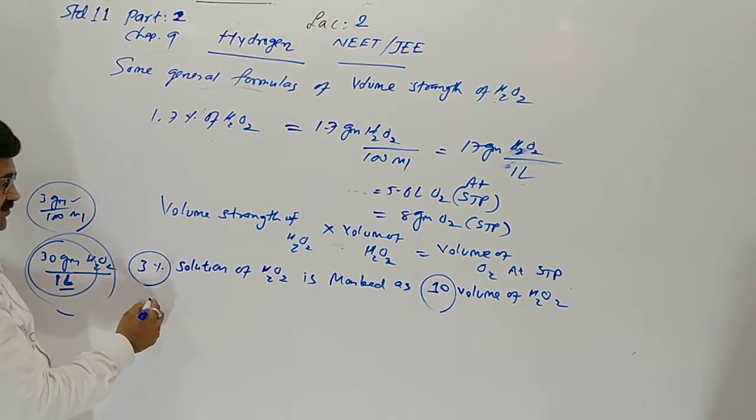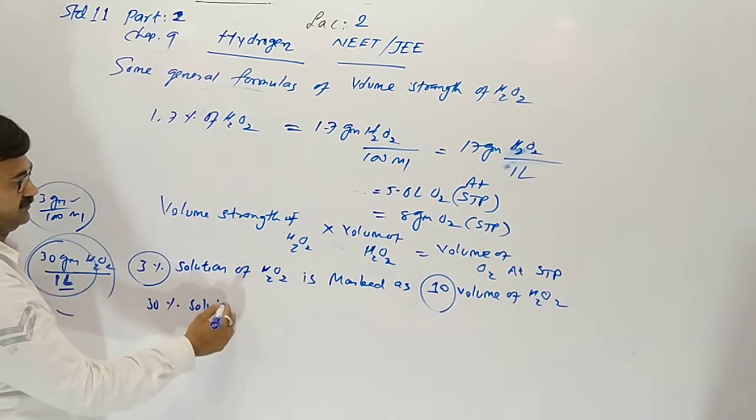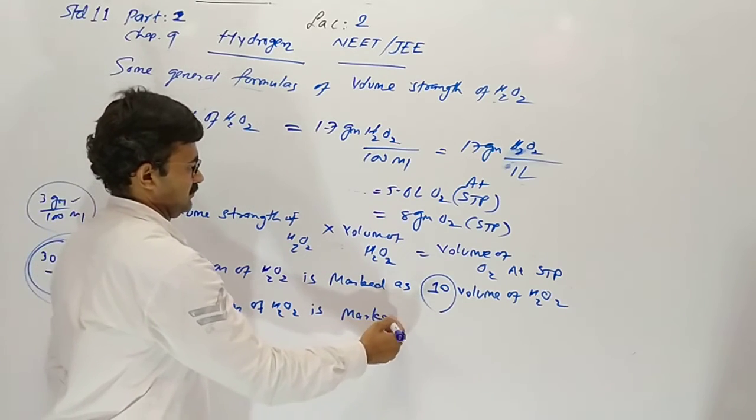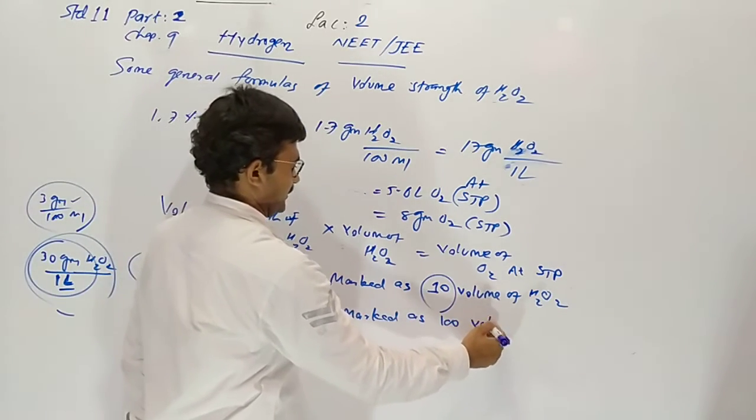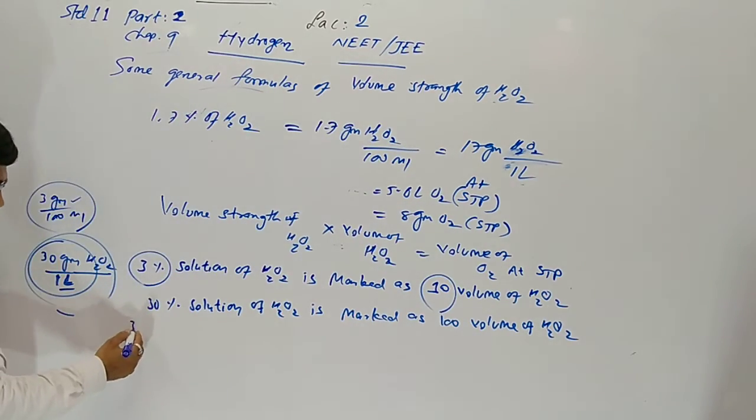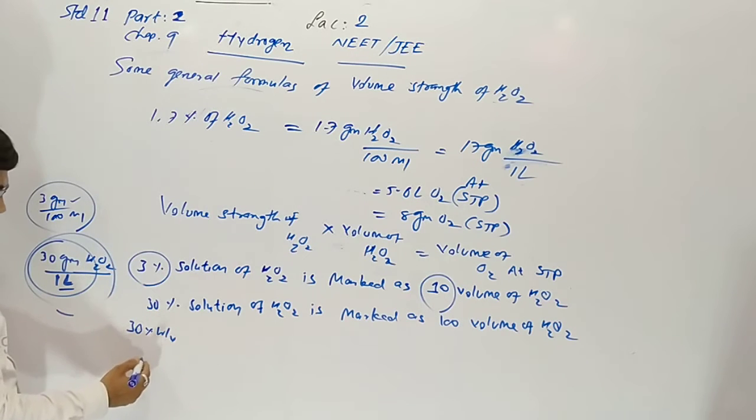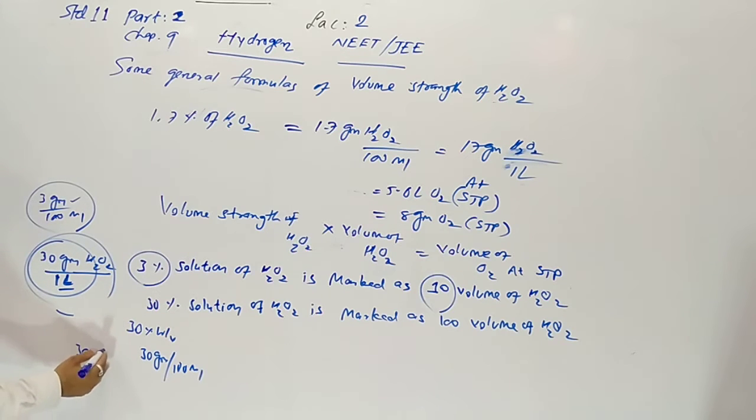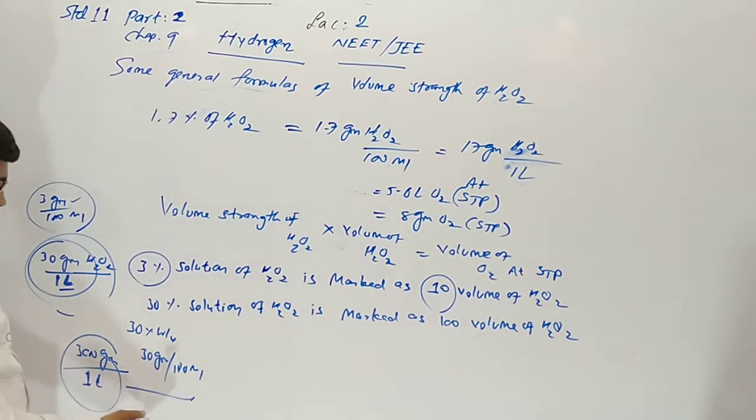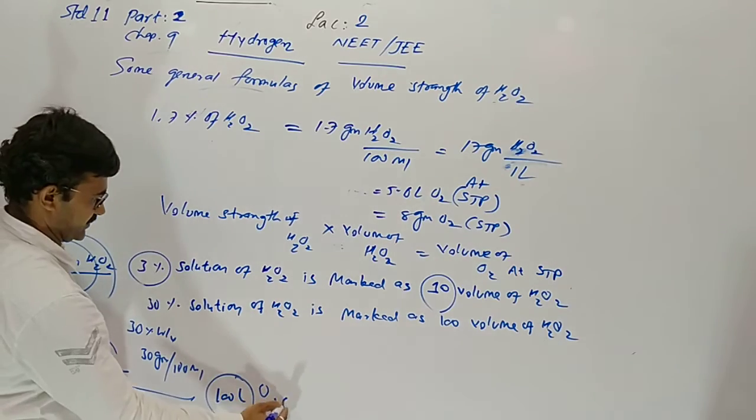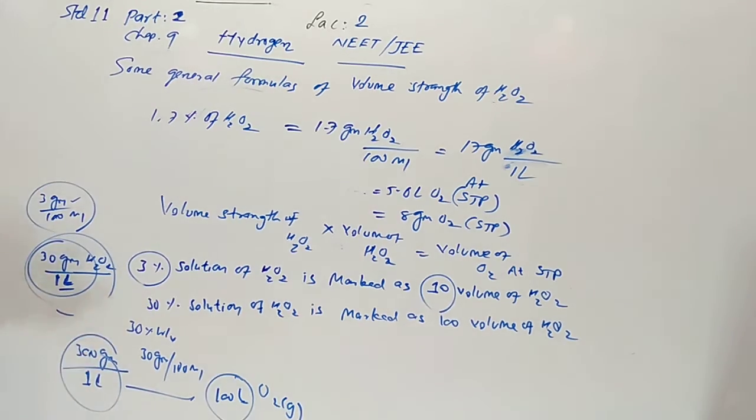Now 30% solution of hydrogen peroxide is marked as 100 volume of hydrogen peroxide. It means that 30% weight by volume: 30 gram hydrogen peroxide in 100 ml. So 300 gram in 1 liter. So it means that on decomposition it gives 100 liter of oxygen gas. That is the volume strength.